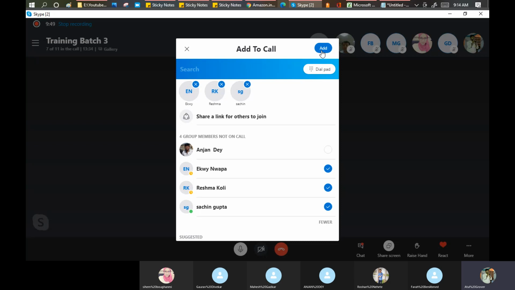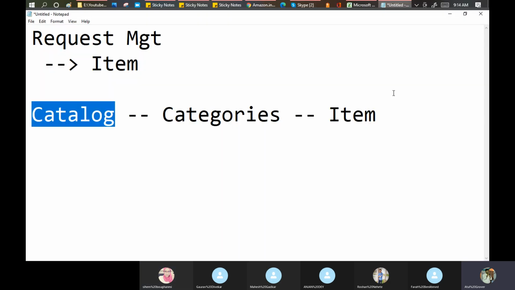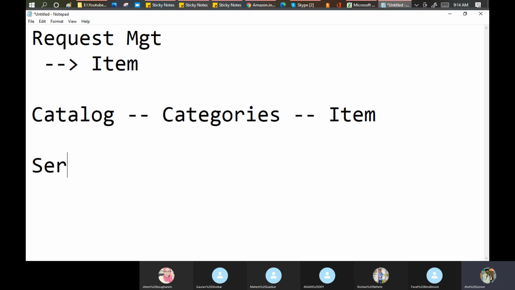Okay. So if there's no question, let me proceed to the next point. Now this is basically on the display level. Now if I come to ServiceNow terms, we are talking specifically. So this particular process works in a hierarchy.